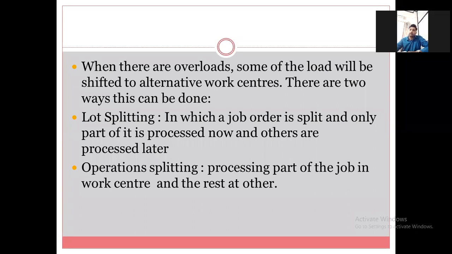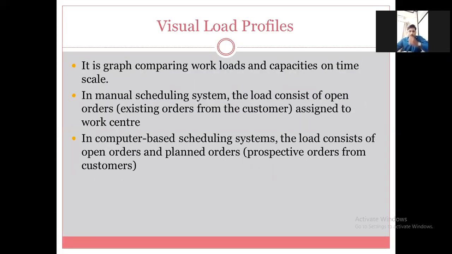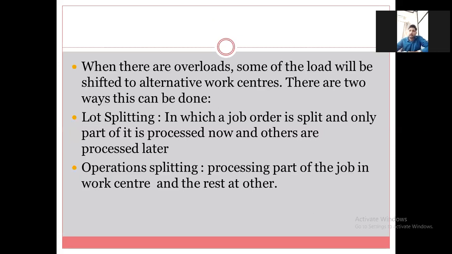Okay, so we have discussed today the outline of production control. Then we discussed the output plan. Then we discussed loading, and in that loading we discussed the Gantt chart and visual load profile. So these points we have covered today. Is there any doubt, any question?